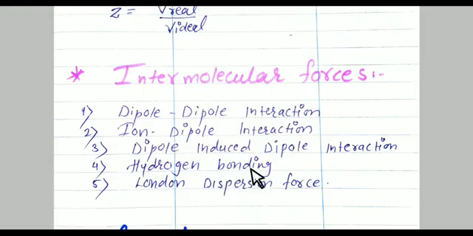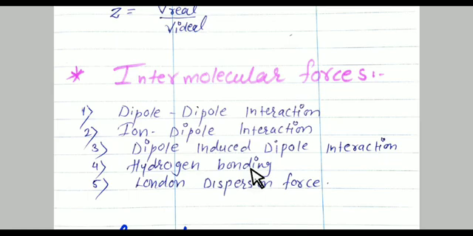Next, there are two types of hydrogen bonding. One is intramolecular hydrogen bonding. The strongly electronegative atoms that form hydrogen bonds are nitrogen, oxygen, fluorine, etc. A hydrogen bond is always denoted by a dotted line.